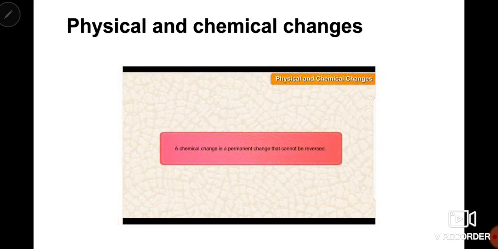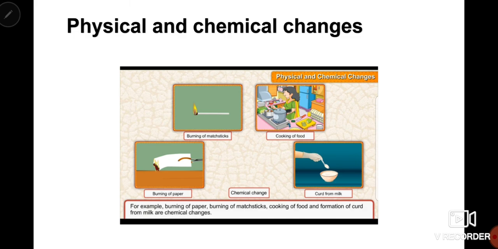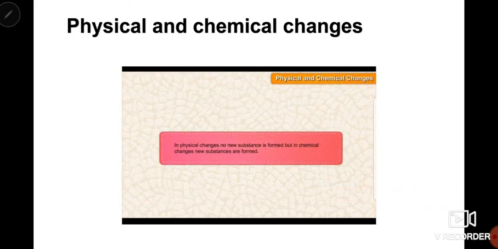Next is chemical changes. A chemical change is a permanent change that cannot be reversed. It means once the change is done, we cannot reverse it. We cannot get back the original substance which it was before the change. For example, if we burn wood, we get ashes. Afterwards, we cannot convert these ashes again into wood. So those types of changes in which we cannot get back the original substance are known as chemical changes. And these types of changes are permanent changes.